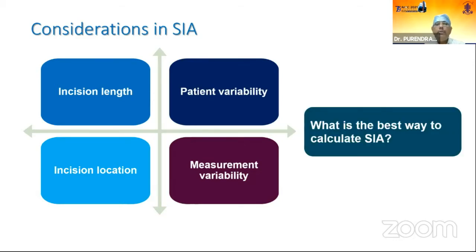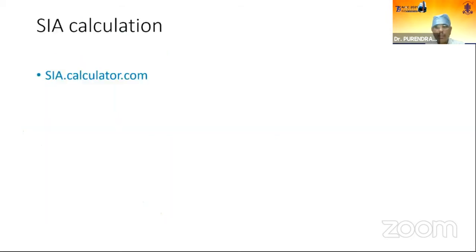So what is the best way to calculate surgically induced astigmatism has been very well said by Dr. Ashu also. We should use the siacalculator.com site, or we may use Saurabh Chaudhary's site to calculate our surgically induced astigmatism. And one should clearly know it. My surgically induced astigmatism is 0.25 diopters to 0.30 diopters.